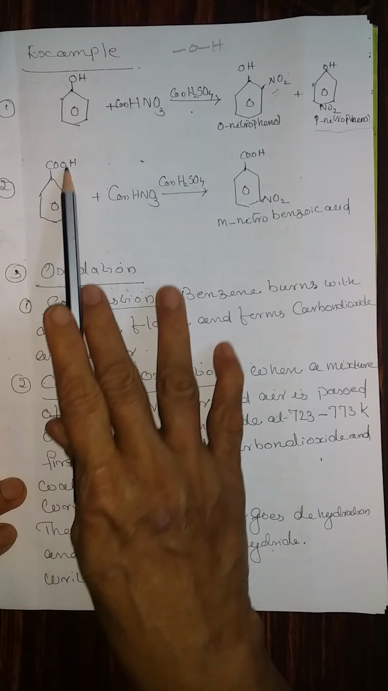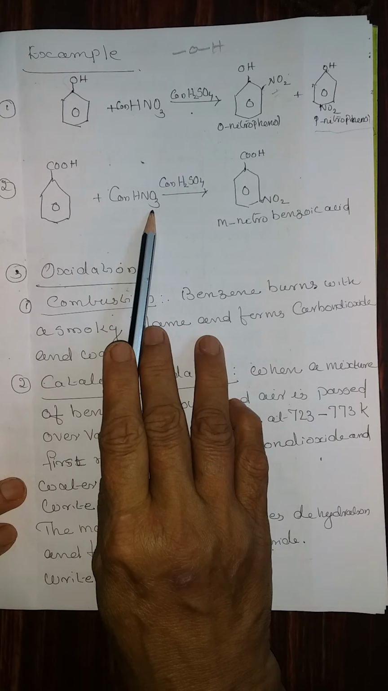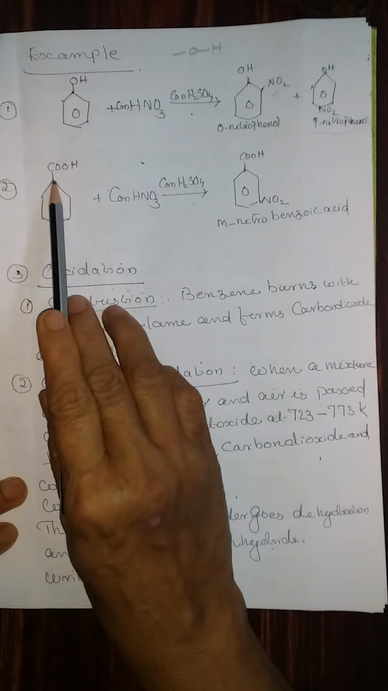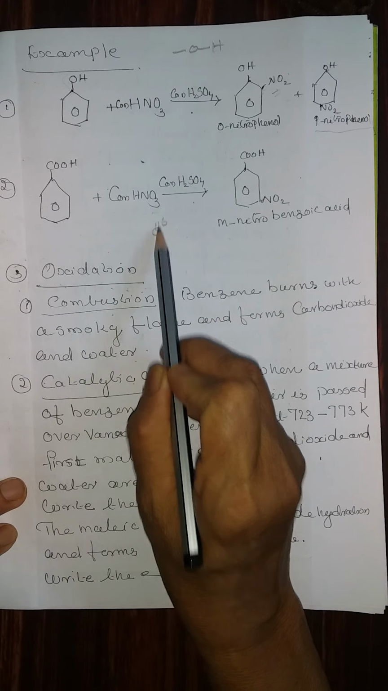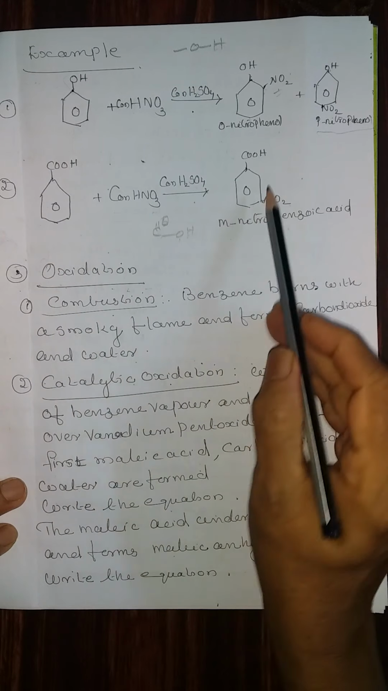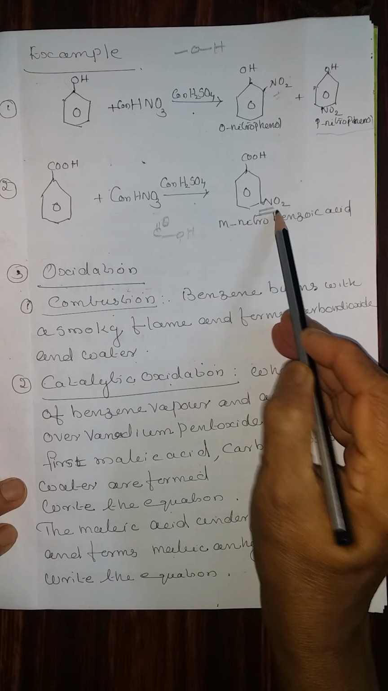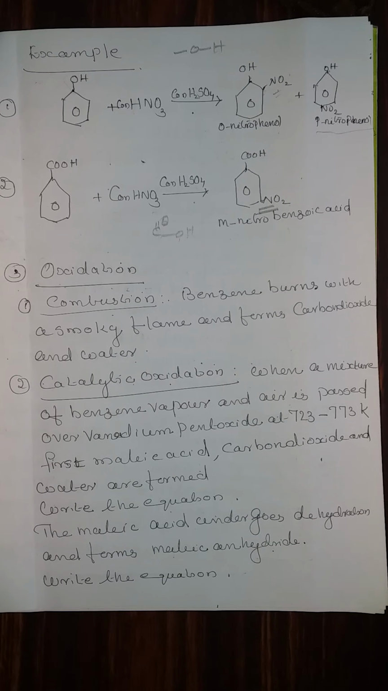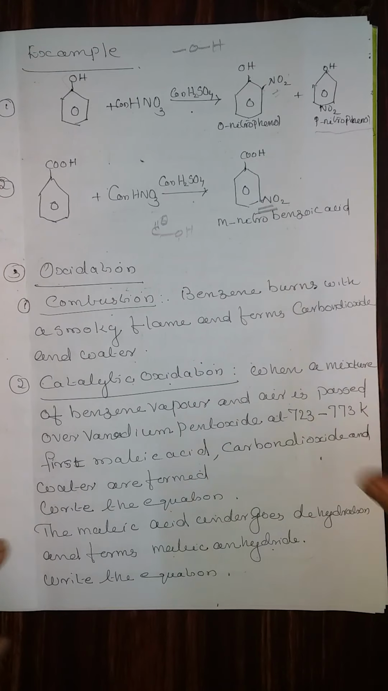Another example, benzoic acid when treated with concentrated nitric acid and concentrated sulfuric acid. Benzoic acid possesses a double bond, C double bond O. Therefore, the entering group will occupy only the meta position. Therefore, this compound is known as meta-nitrobenzoic acid.